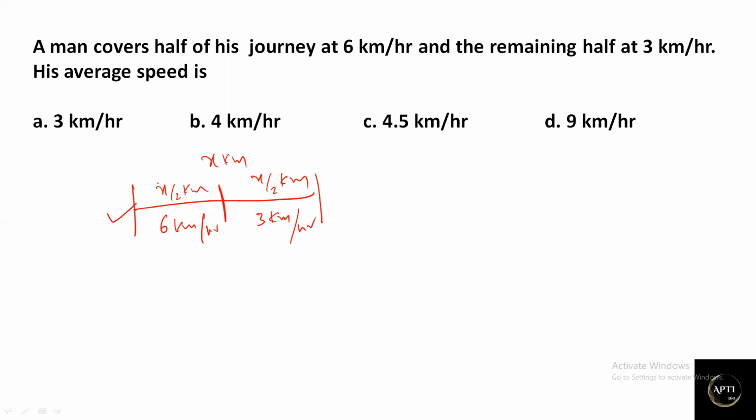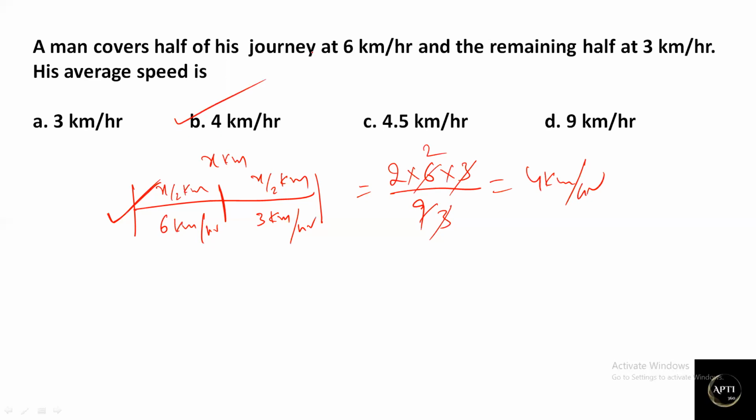What you need to understand is that in this case also the distance is constant. So I can directly apply 2 s1 s2 divided by s1 plus s2. So here the answer is 4 km per hour. That's it. So option B is correct. The only thing you need to understand is that when they talk about equal distance travelled with two different speeds, for sure that comes under the third case where distance is constant. We can directly substitute the values in the formula 2 s1 s2 divided by s1 plus s2. I hope you are all clear with this.